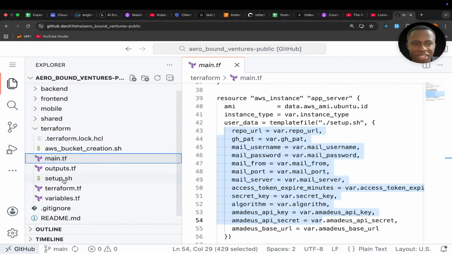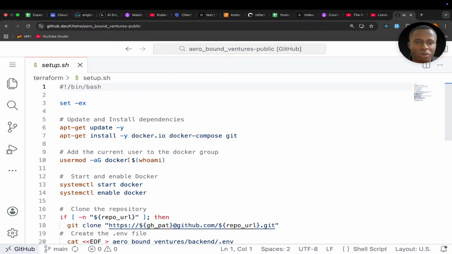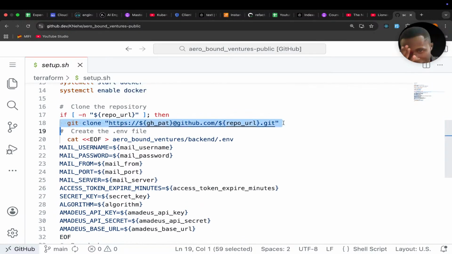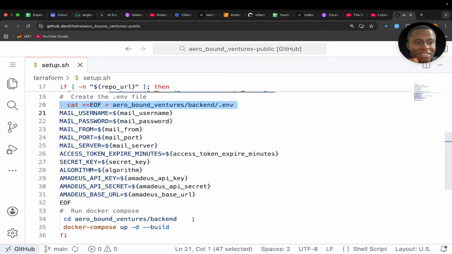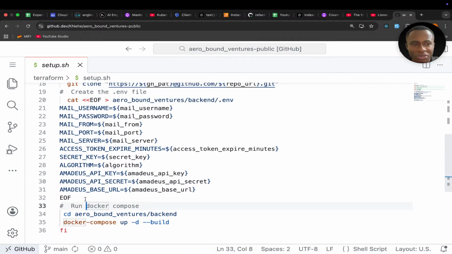This file is here, it's called setup.sh. And in setup.sh, do you know what we do? We install Docker. Like you see, we set up Docker, enable it, we clone the repository and create a .env file. By the way, there's a better way of managing secrets, which I'll share after the MVP. And then it creates that secret file.